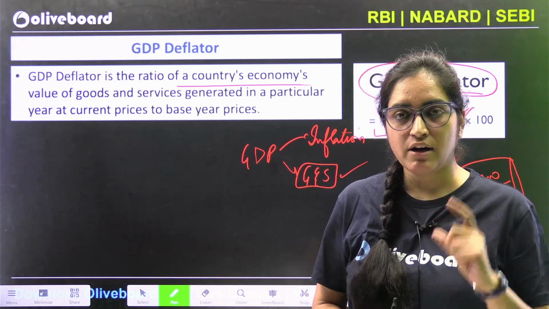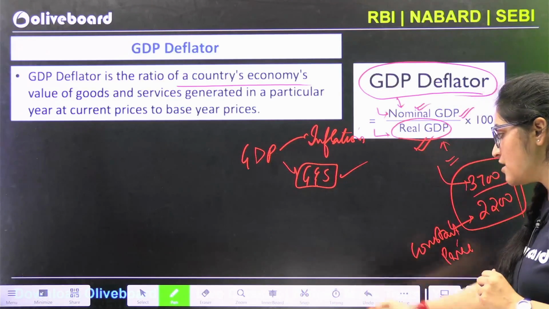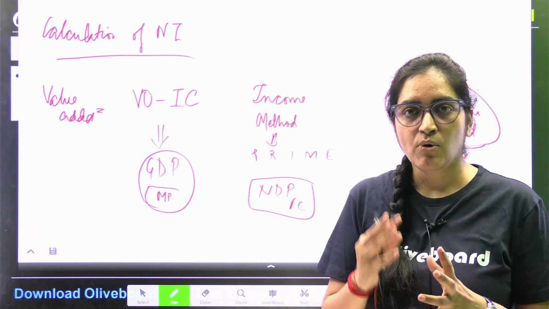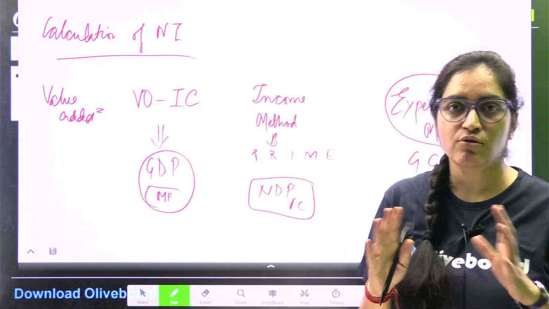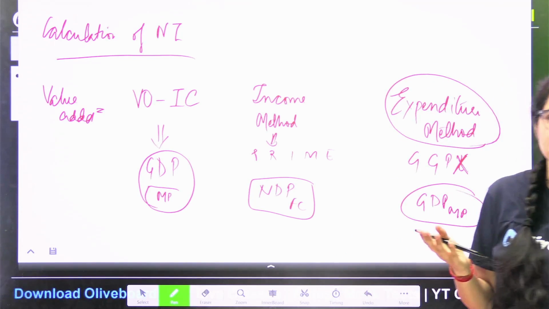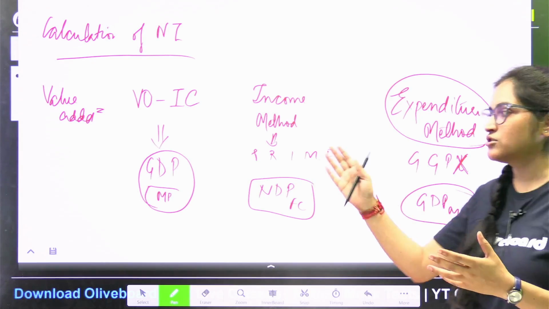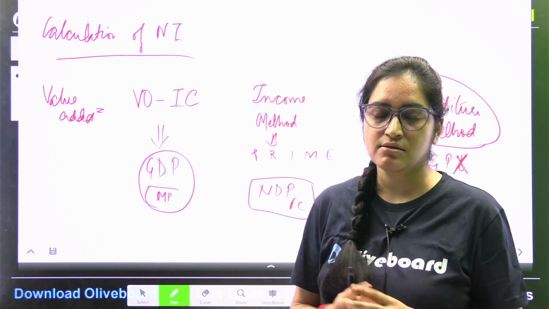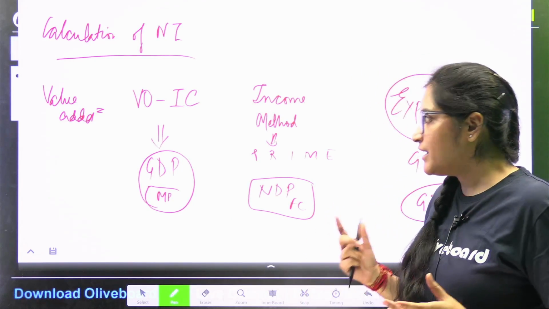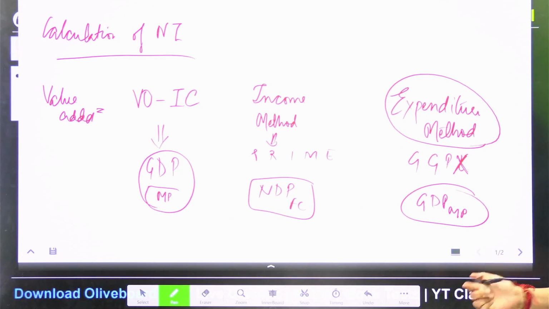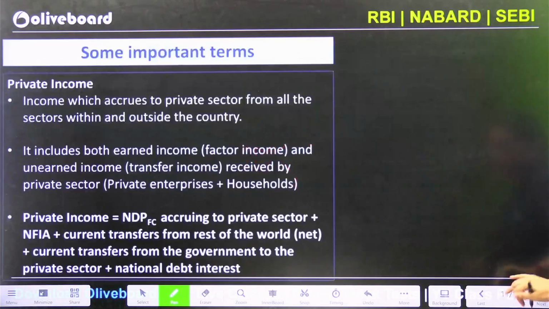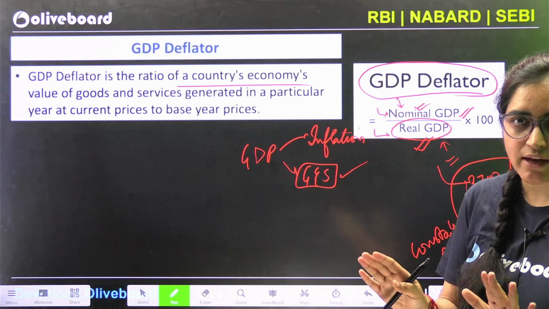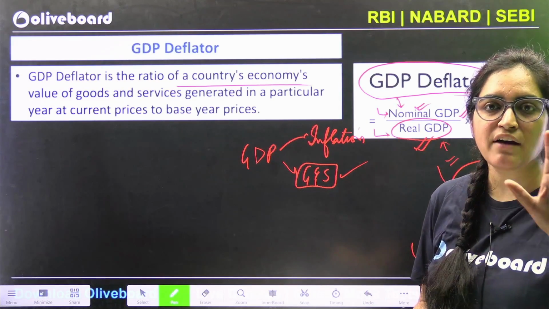But before that, I would request you all to go back and revise this chart, because after all, if some numerical comes, I don't expect a very big numerical to be there. Why? Because calculators are not allowed. You won't get such a big calculation to be done. You will not be asked to calculate all these numbers. But definitely they can ask you some smaller calculations. They can give you these GDP figures and ask you to calculate it. So that's why I have summed up whatever we have read in today's class.